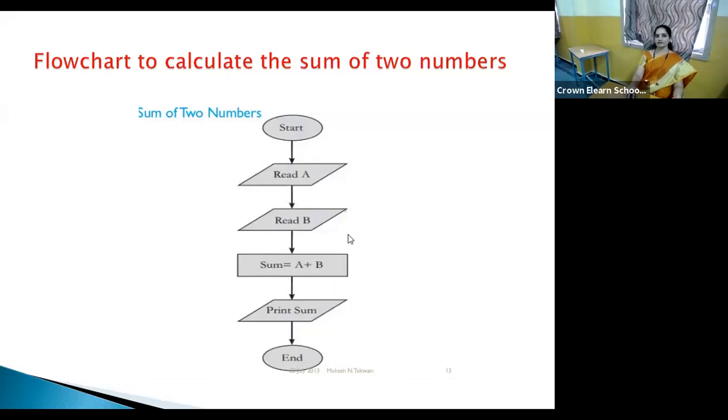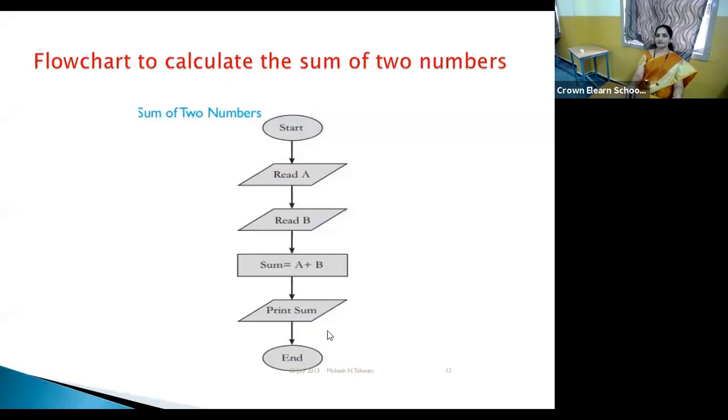Then once we have the numbers, what are we supposed to do? We need to calculate the sum of the two numbers. So the processing is adding the given two numbers. So that is, sum is equal to A plus B. Here what is being done? Processing. That's the reason we are using the processing box here. Once we add the numbers and get the result in the variable sum, the task is over.